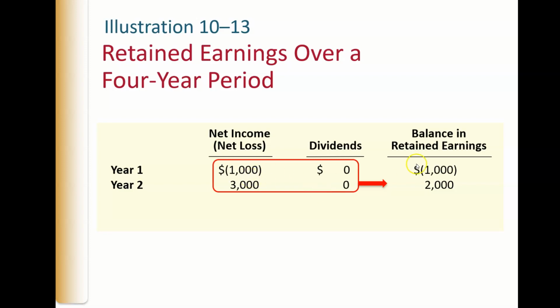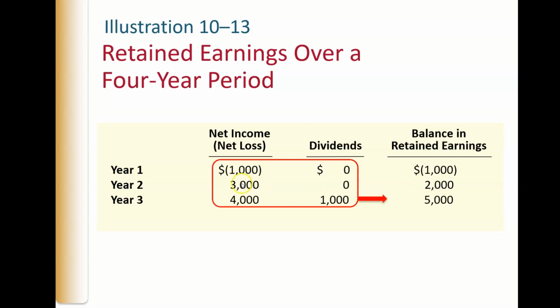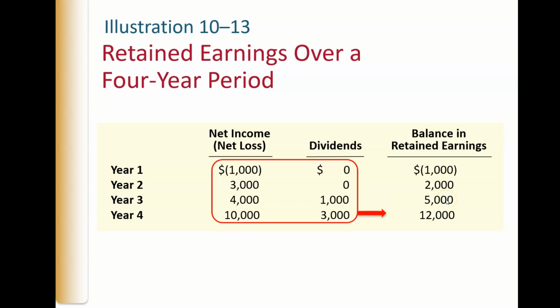So year one, they had a loss, so they had a balance of retained earnings of a negative 1,000. But year two, they made 3,000. They still didn't pay any dividends, so their balance is 2,000. Year three, they made 4,000 and paid 1,000 in dividends, so now their balance is 5,000, and so on and so forth. But it can have a negative balance, in other words, a debit balance. That's net loss. They didn't make enough money, so they have a negative retained earnings. Dividends cannot be paid out of negative retained earnings.